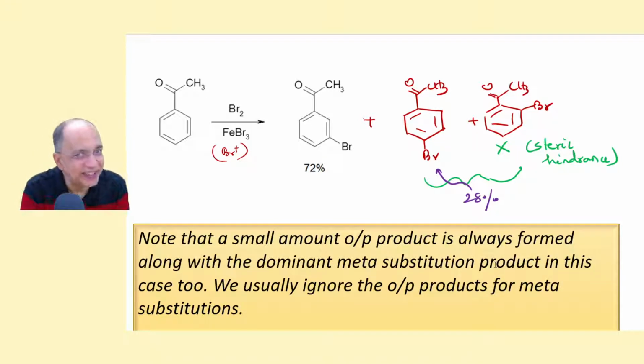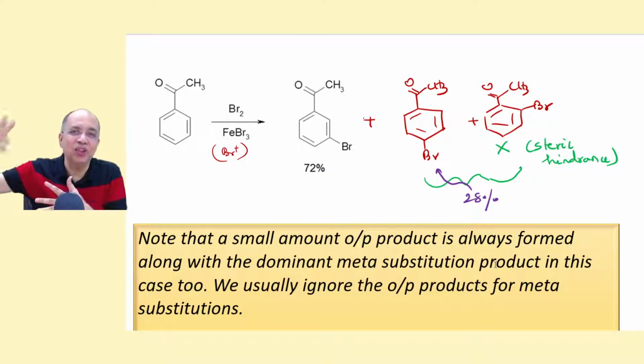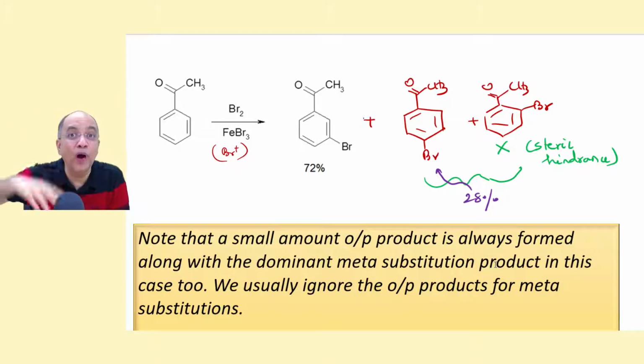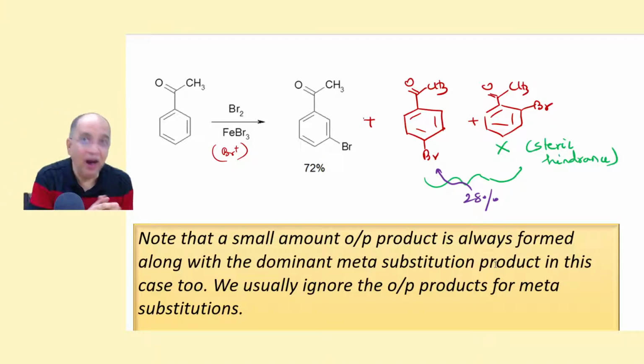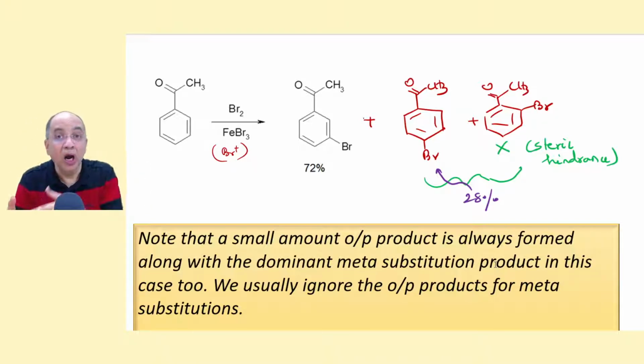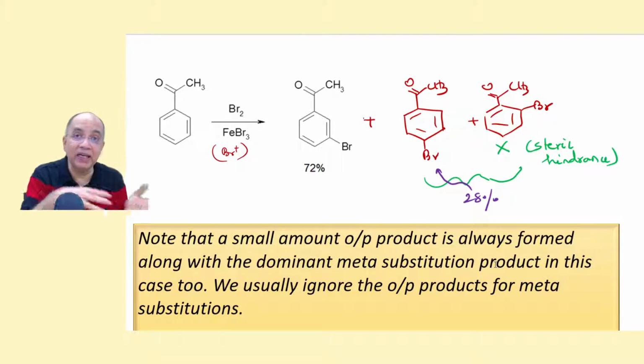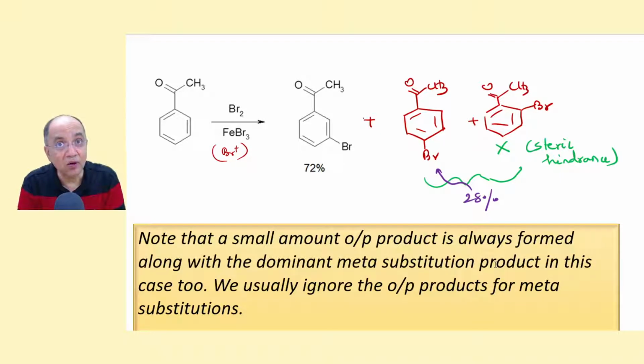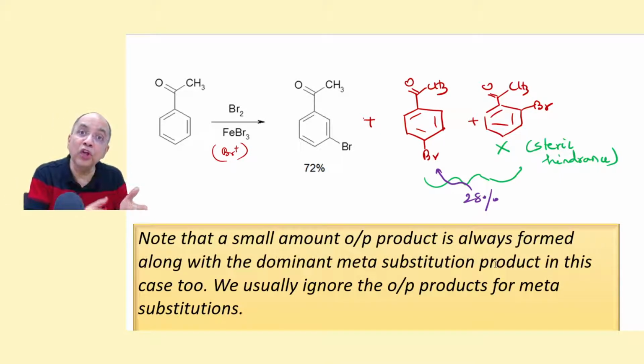How did you like it? Reactivity is how the SEAr rate is slowed down or enhanced, and why. Are ortho-para directors activators? Are all meta directors deactivators? The answer is yes. All electron withdrawing groups are not only meta directors but also deactivators.